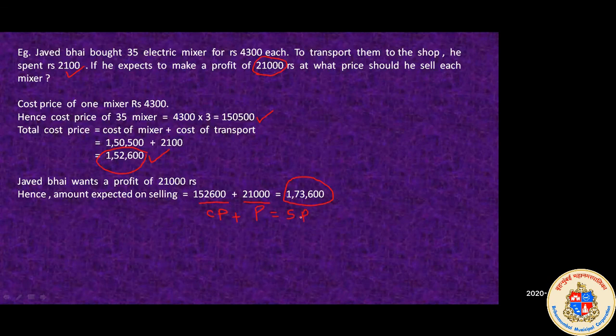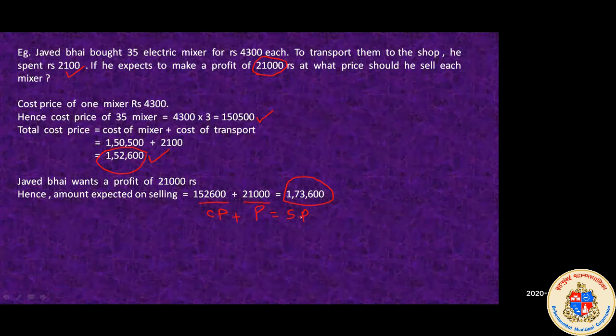Because, for example, if you bought a chocolate for 5 rupees and you want 2 rupees extra, what will you do? 5 plus 2, that will be 7. So you will sell the chocolate for 7 rupees. This is simple. If you bought a dress for 100 rupees, and you want 50 rupees extra, what will you do? 100 plus 50, that is 150.